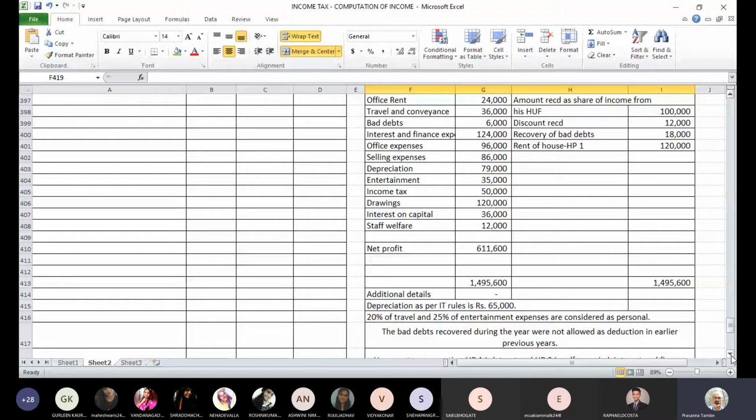One scenario, earlier years you have claimed and that deduction was allowed. And second scenario, earlier year, you were not allowed that particular deduction. In the first scenario, when you are allowed a deduction of bad debts, if subsequently amount is recovered, it will be liable for tax as income from business or a profession.